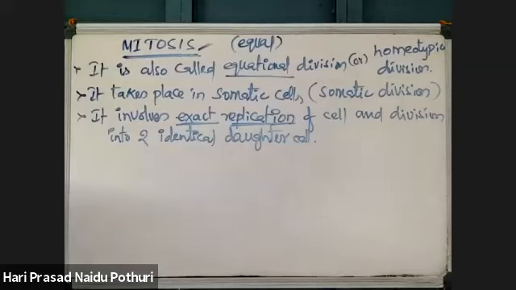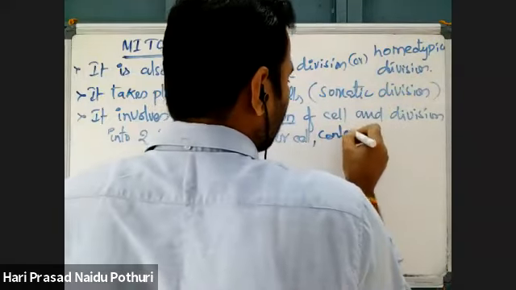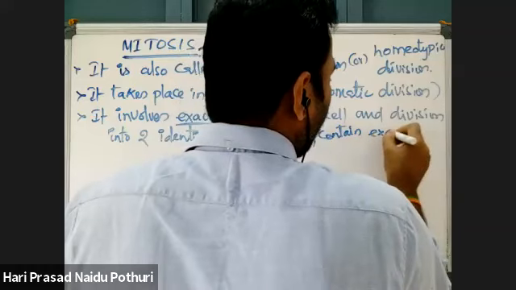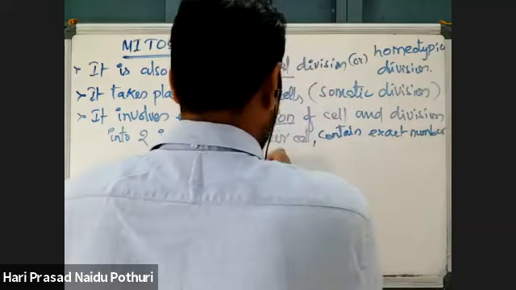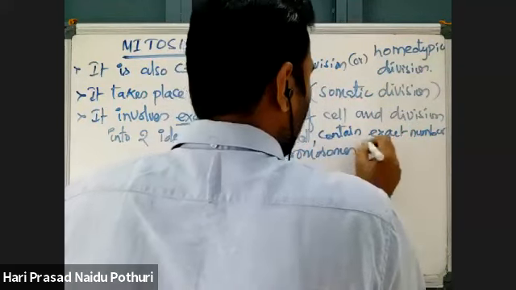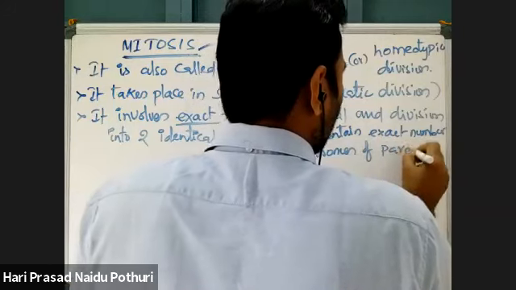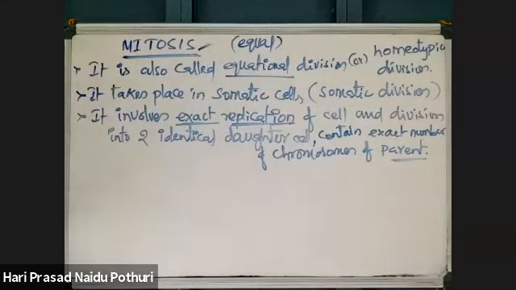These daughter cells contain the exact number of chromosomes of the parent. Whatever the number of chromosomes present in the parent cell, the same number will be present in the daughter cells also.